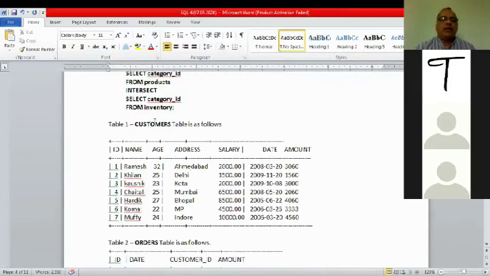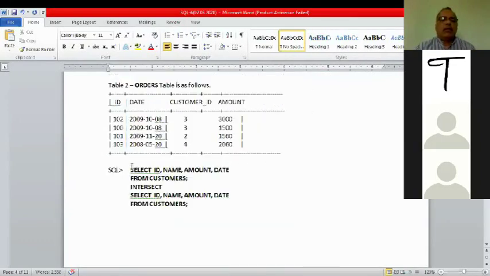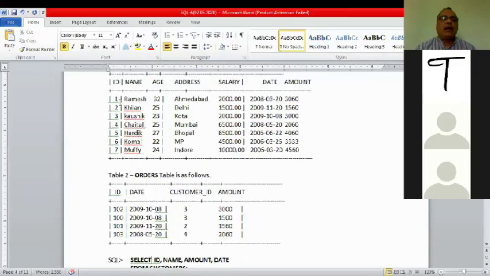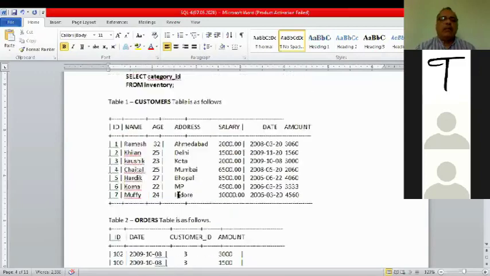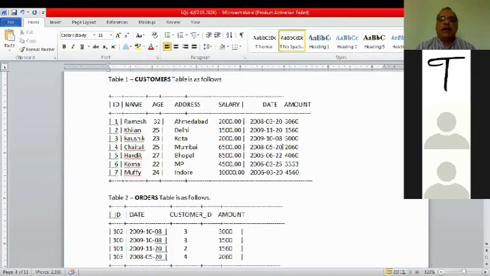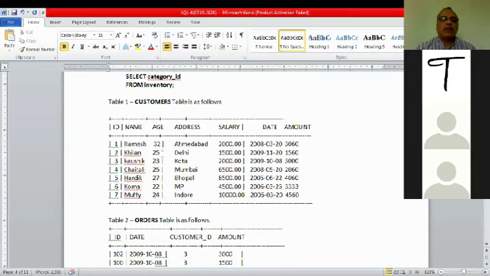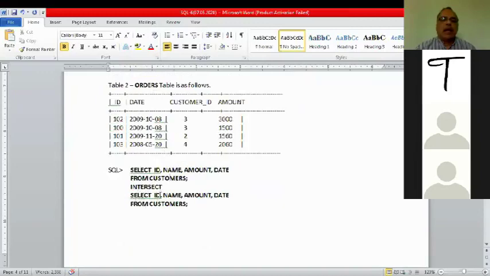For example, there are two tables. One is the customer table, another is the order table. Now we are making a command using these two tables. Select ID, ID is a field. Name is also a field. Amount is a field. Date is a field. From customers, so all these fields are present in customers. Intersect, select ID, name, amount, date. ID, name, name is not there.